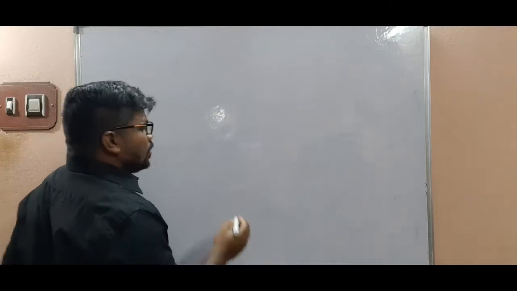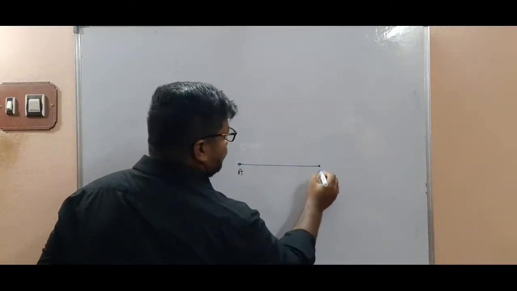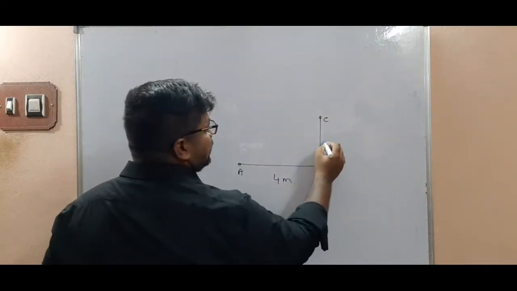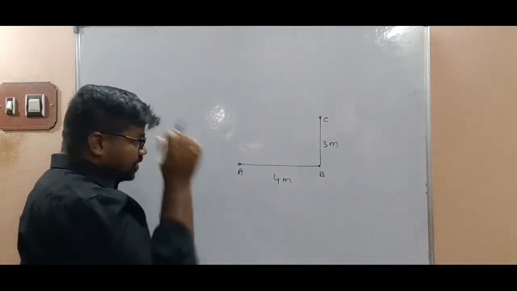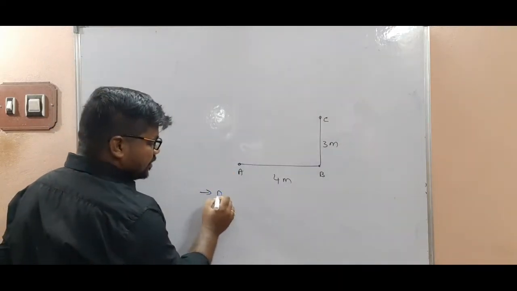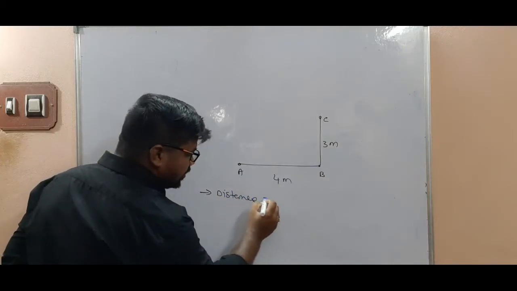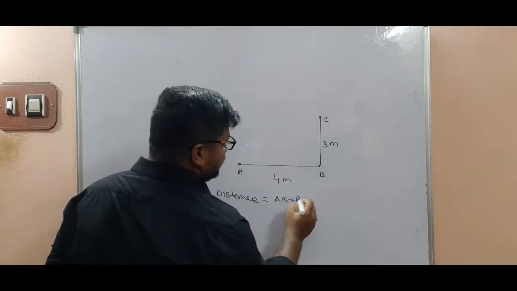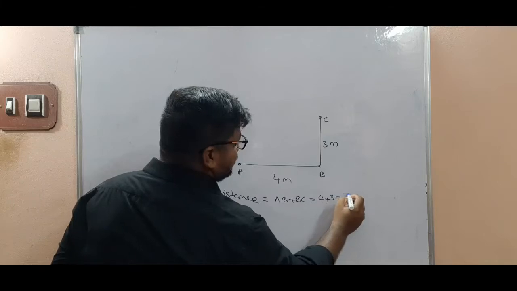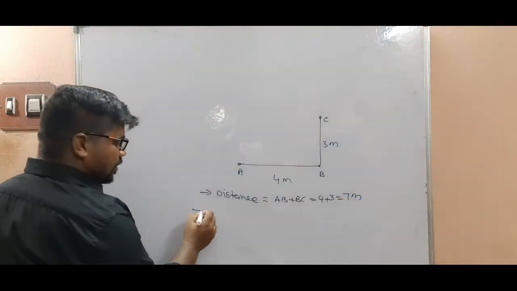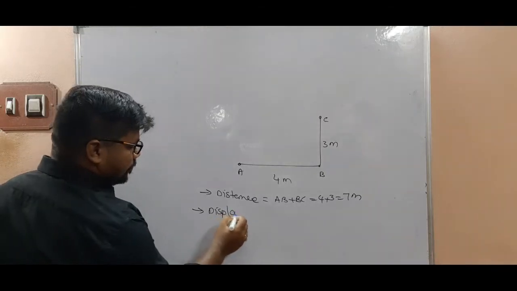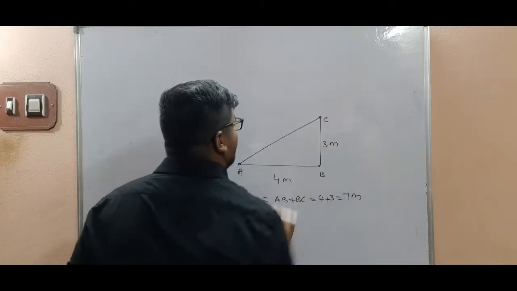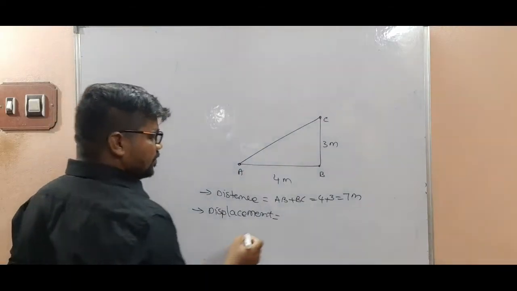So we know 3 points A, B, and C. Okay, 4 meters, 3 meters, like that. In this case, coming to distance, distance means actual path, AB plus BC, 4 plus 3, 7 meters. Coming to displacement means what? Shortest path from initial and final. Shortest path from initial and final means AC.